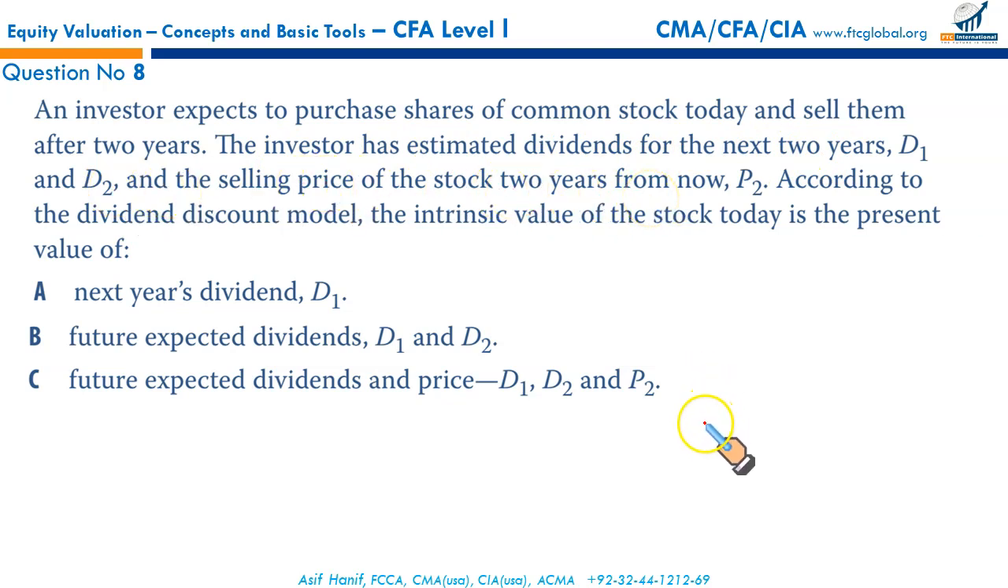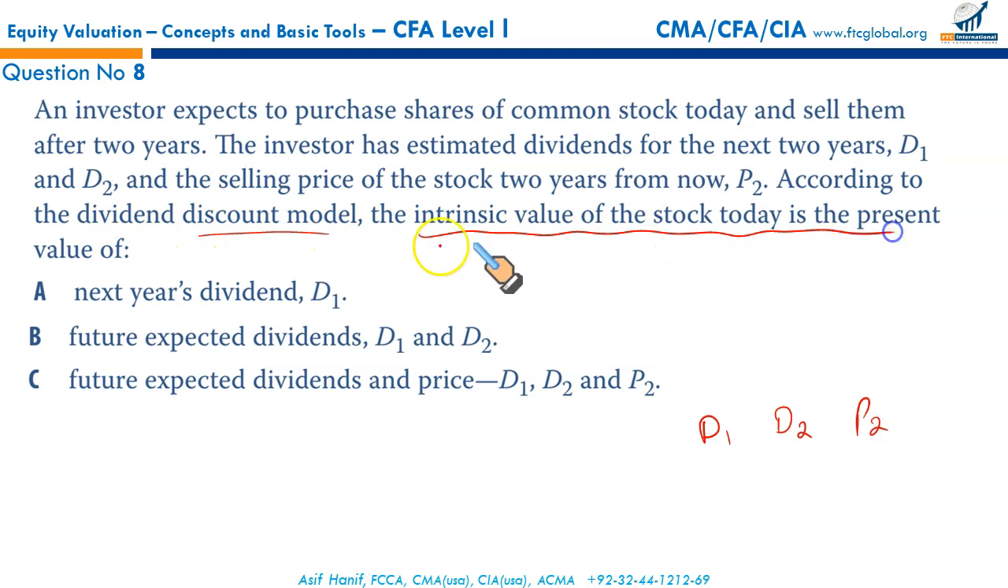So basically he has the dividend to be paid at the end of year 1, dividend to be paid at the end of year 2, and the price of the stock at the end of year 2. According to the dividend discount model, the intrinsic value of the stock today is the present value of dividend 1, dividend 2, and the stock price at the end of year 2.